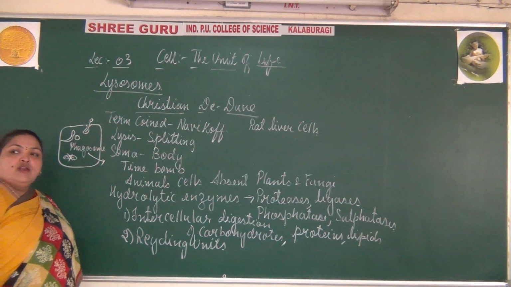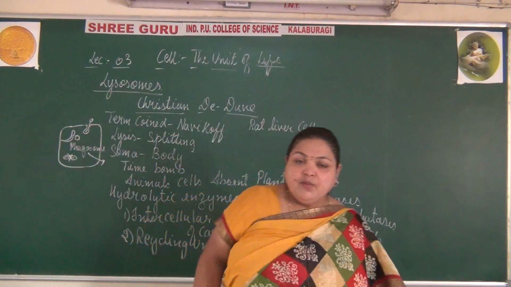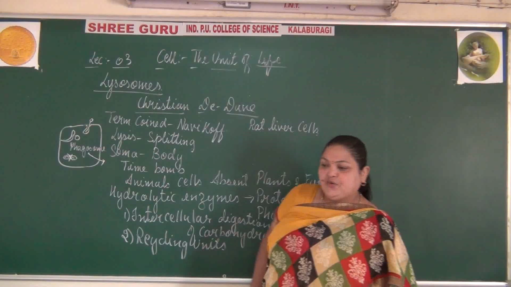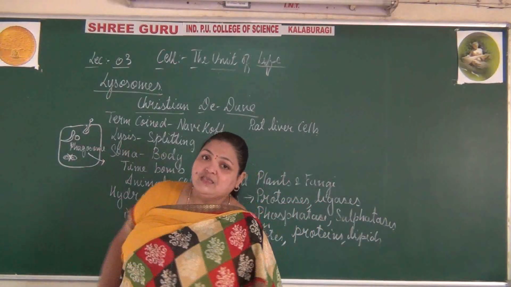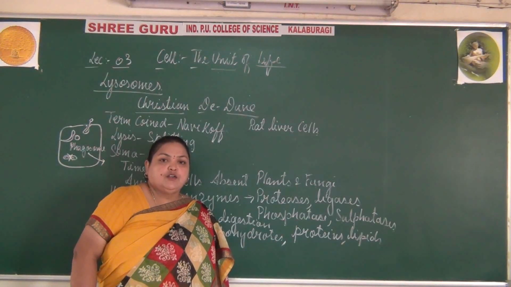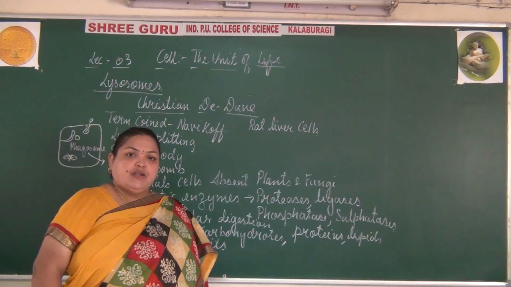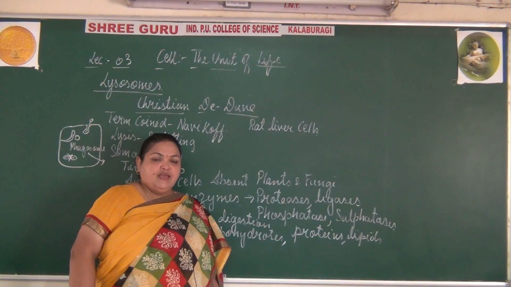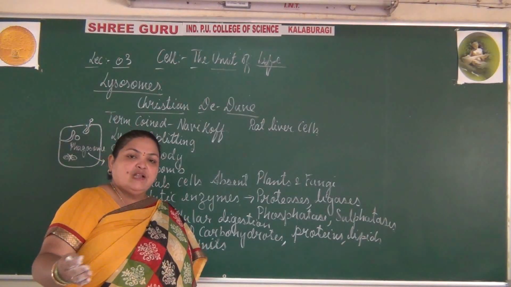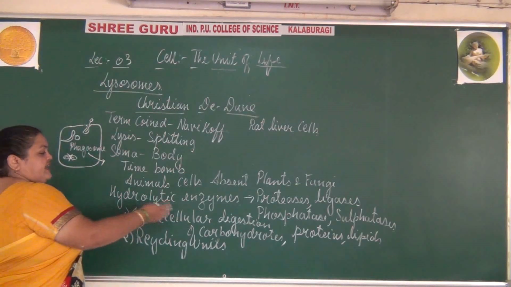So these four are the components of the endomembrane system, where you can see the functions are interrelated with each other: the cisternae, the vesicles and the tubules. The vesicles are produced by the endoplasmic reticulum and the Golgi complex. They convert themselves to form lysosomes if they develop the hydrolytic enzymes.